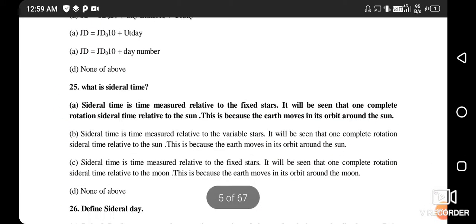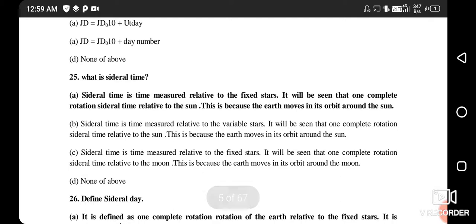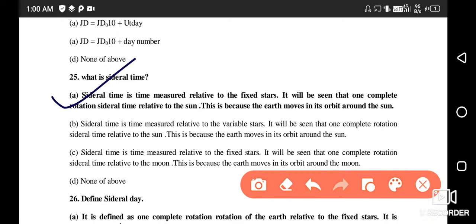Next question. What is the sidereal time? Sidereal time is the time measured relative to the fixed stars. It will be seen that one complete rotation in sidereal time differs relative to the sun. This is because the earth moves in its orbit around the sun. So the right answer is option number A.